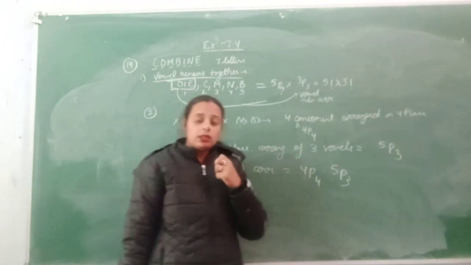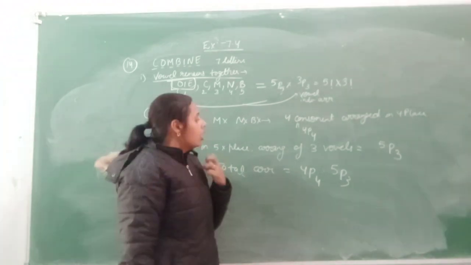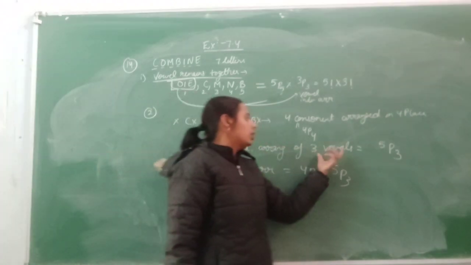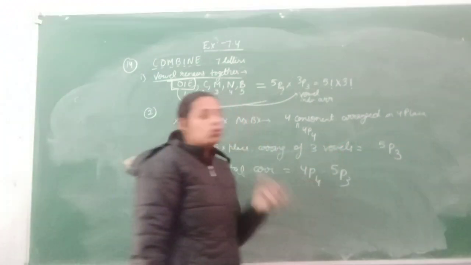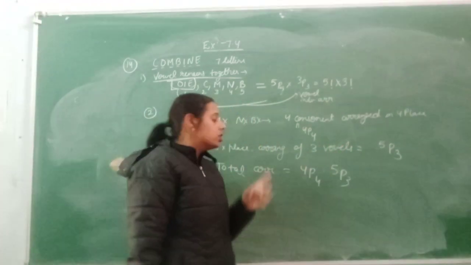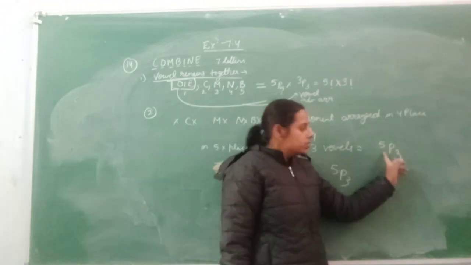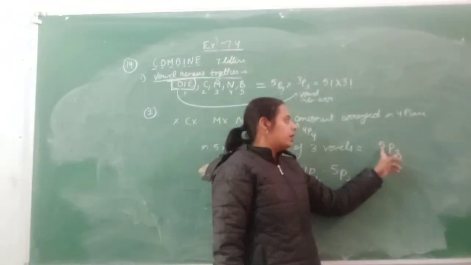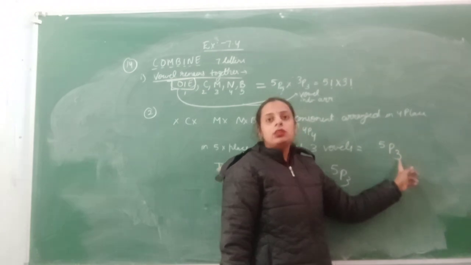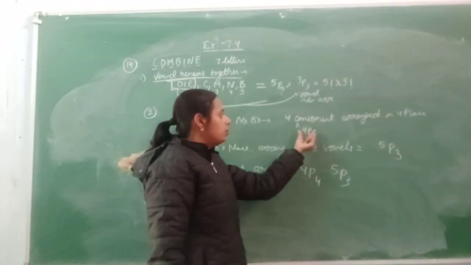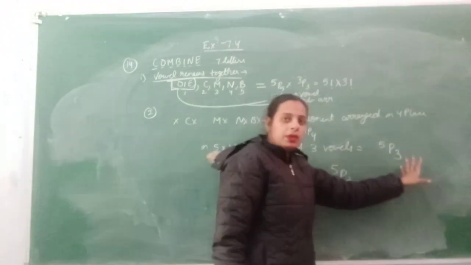I have to select only 3 places. So you have to arrange 3 vowels in the 5 close places. So their arrangement of vowels is 5P3. So their total number of arrangements will be 4P4 multiplied by 5P3.